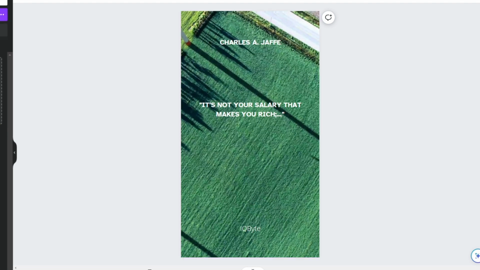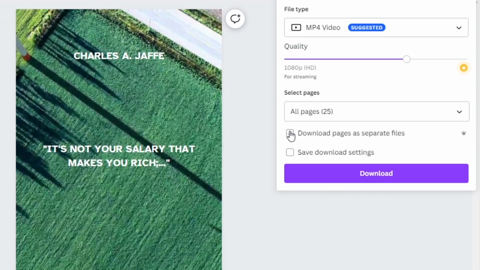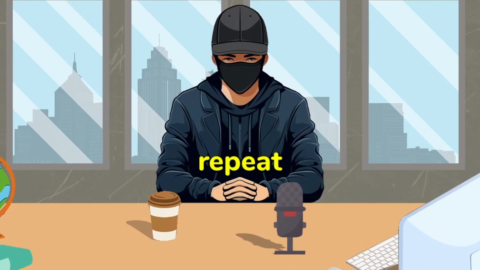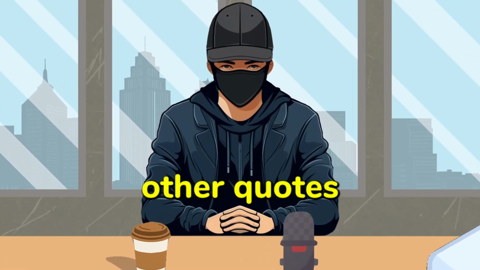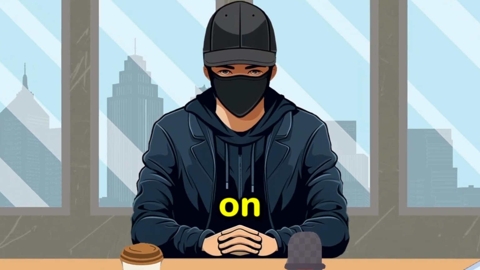Now, when we're finished, we click on the Share, Download button and make sure to check Download pages as separate files before clicking Download. Ready? All you have to do is repeat this process with other quotes, and in just 15 minutes, you can have 100 unique videos on YouTube.